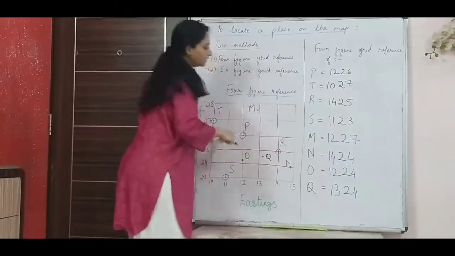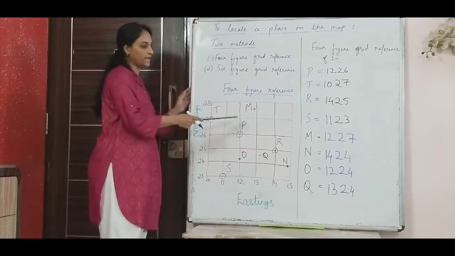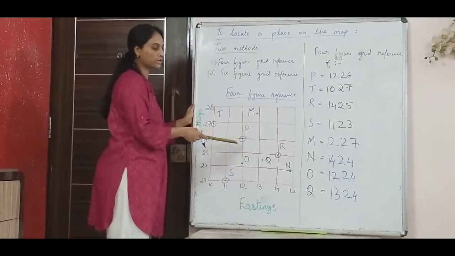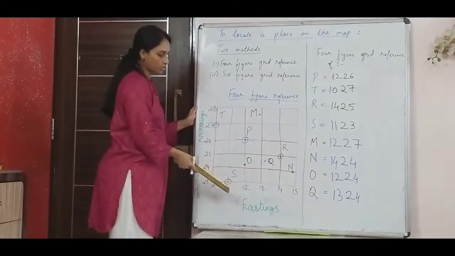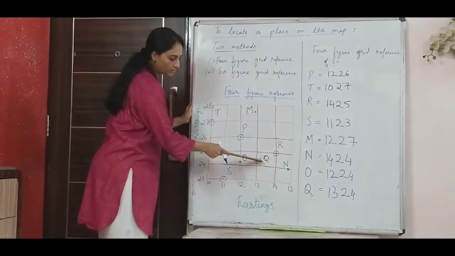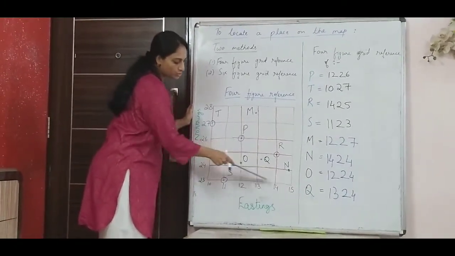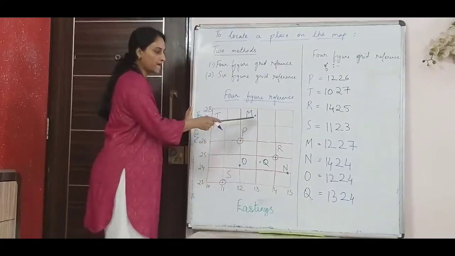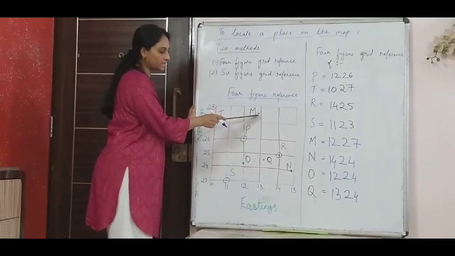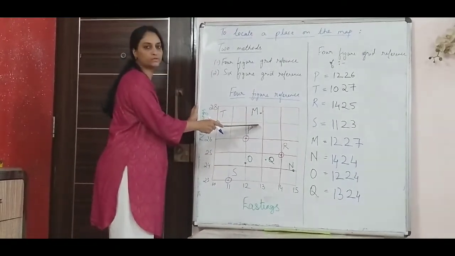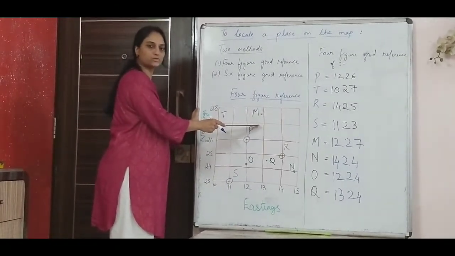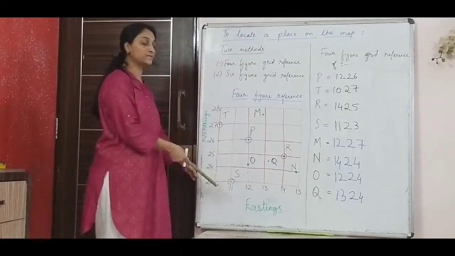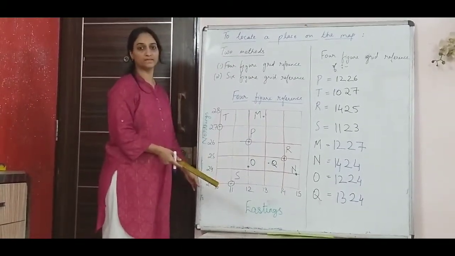So these are the many cases that I have given, like when the object or the point lies on the easting, on the northing, or between two eastings or northings. Always remember, if the point or object lies between two eastings, you will take the easting that is to the left of the object. And when you are taking northing, then the northing which is below the object is what you will take. So these are the 4-figure grid references. You have to practice this, and only then will you be able to get this right.